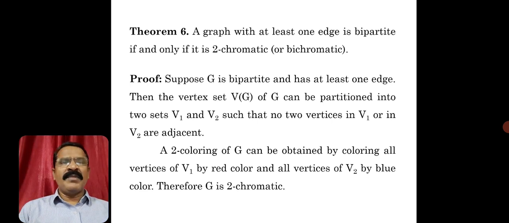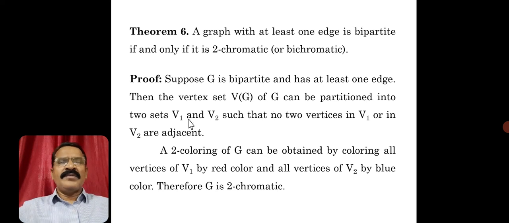So that's why preferably we are considering a graph with at least one edge. Suppose G is a bipartite graph with at least one edge. Then, by the definition of a bipartite graph, the vertex set V(G) can be partitioned into two disjoint subsets V1 and V2 such that no two vertices in V1 or in V2 are adjacent. It's very obvious.